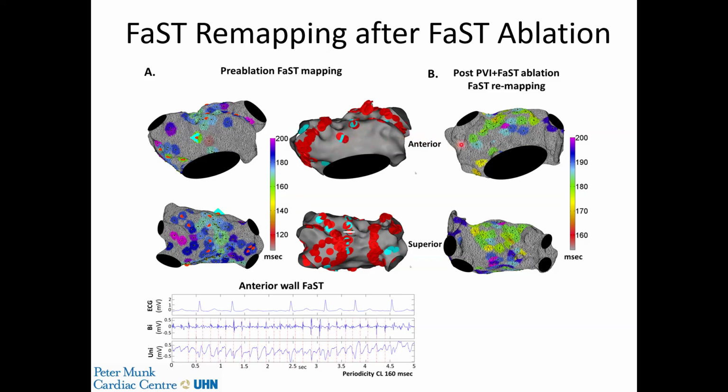And then following ablation, we remapped, and you can see the absence of any red tags. And you also see that the periodicity cycle length, which was ranging from 120 to 200 milliseconds, has now increased to 160 to 200 milliseconds. So again, evidence that we not only eliminate the FaST sites with ablation, they're very localized and only a limited number of ablations were necessary, but this also prolongs the AF cycle length.